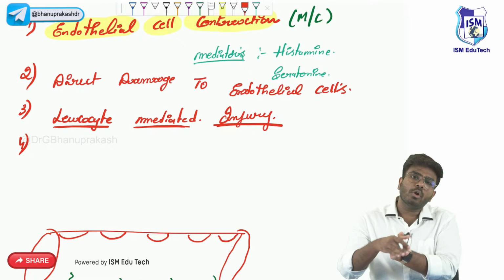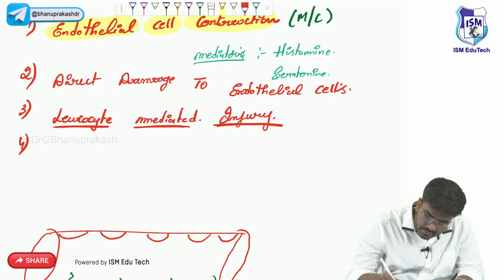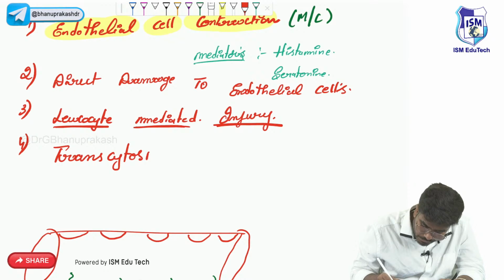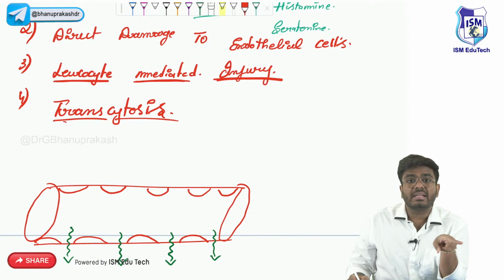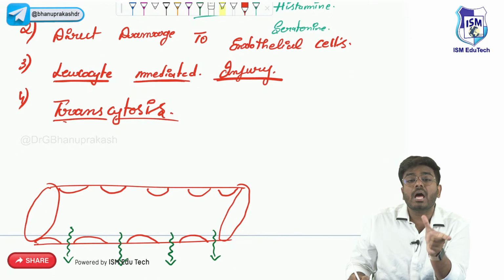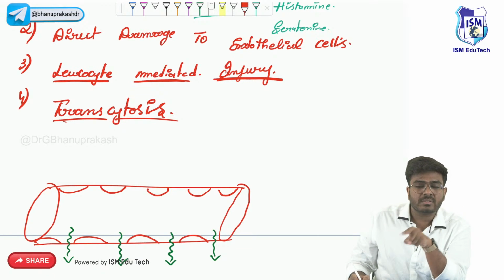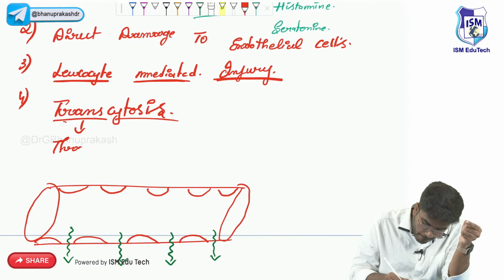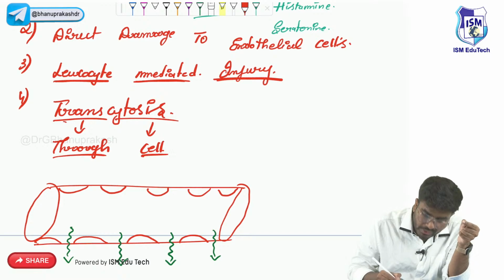Endothelial cell gone, so more permeability is there. Now the next mechanism is transcytosis. Now, what exactly is this transcytosis? The name itself is there. This is not diapedesis. This is transcytosis. Trans means through, cytosis means cell, meaning via the cell, fluid is now leaking.